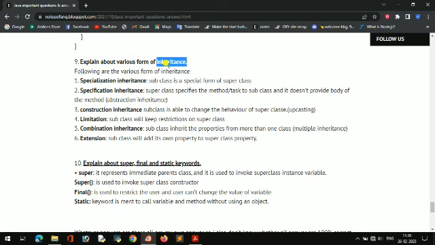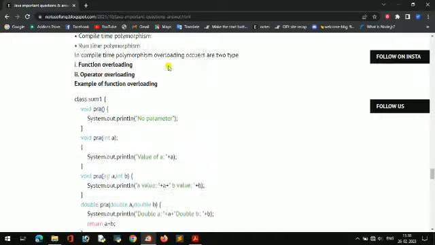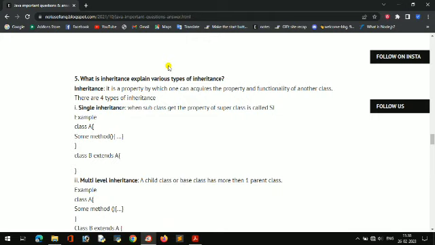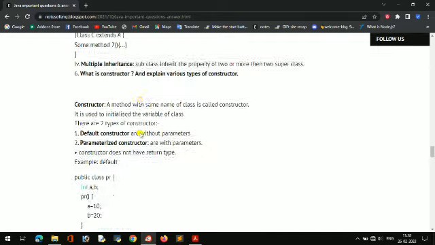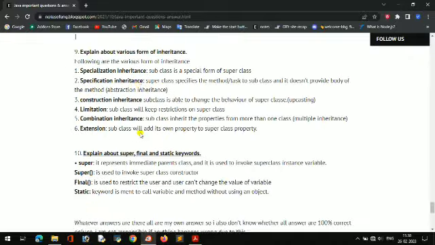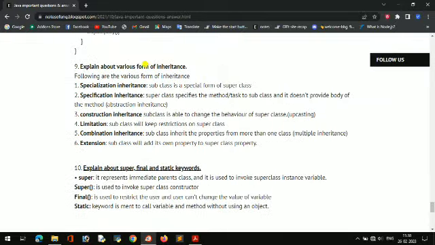Inheritance is different, and before that I will tell one thing. What is inheritance? Explain various types of inheritance. This one I explained, and types of inheritance, I think I have written this one. Following are the various forms of inheritance.